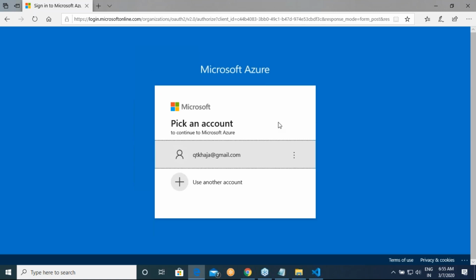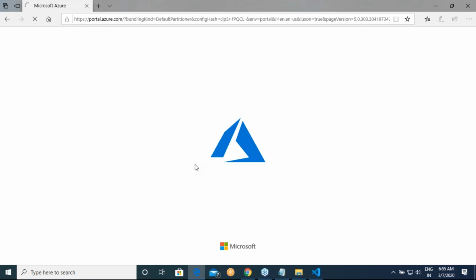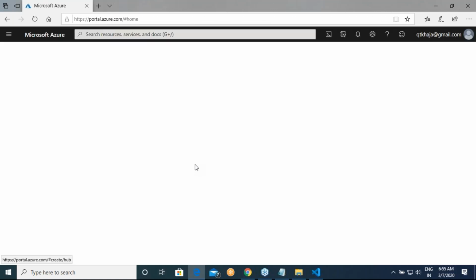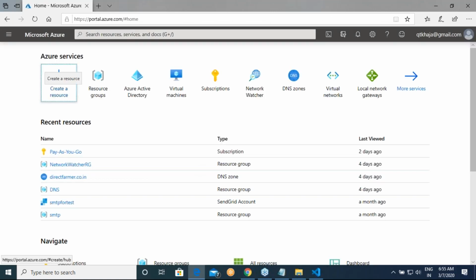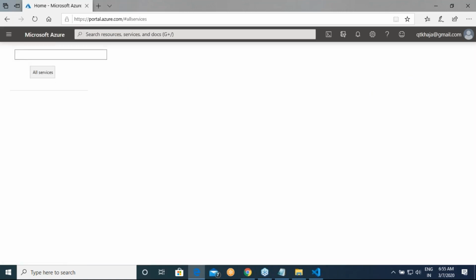Yesterday we created a user and logged in to Azure, right? Today I'm logging in with my global administrator account. Now let us go to all services and then look at free.